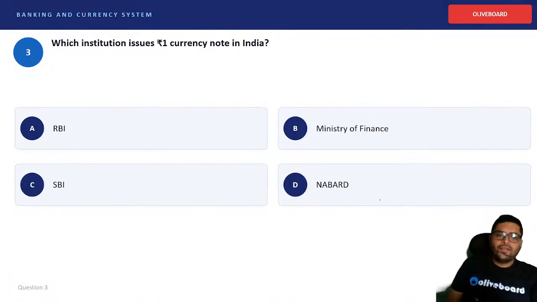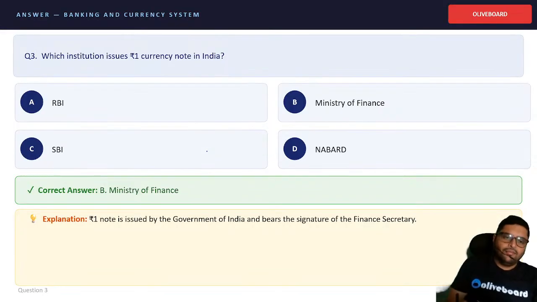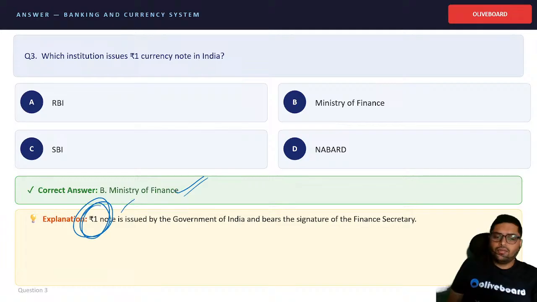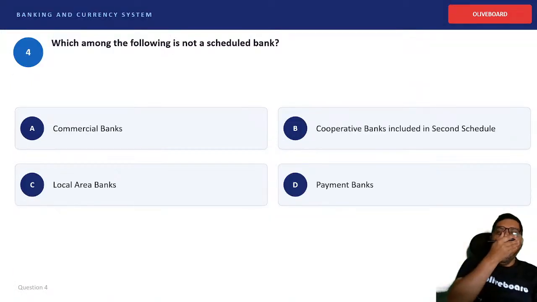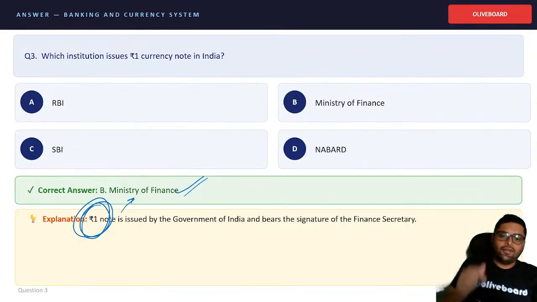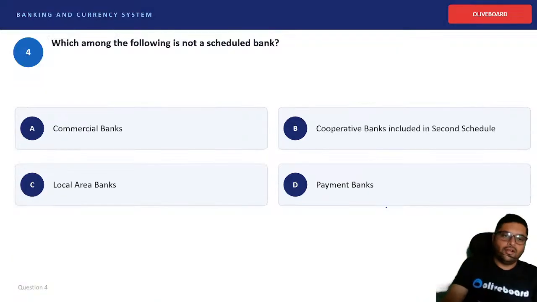Okay. Which institution issues the 1 rupee currency note in India? Very important. Just now we saw. So it is the Ministry of Finance. The 1 rupee note is always issued by the Ministry of Finance, not RBI. The signature on the 1 rupee note is of the Finance Secretary, not the RBI Governor.